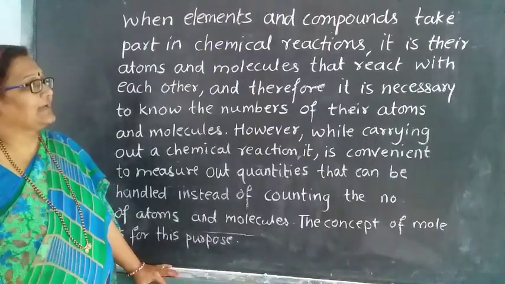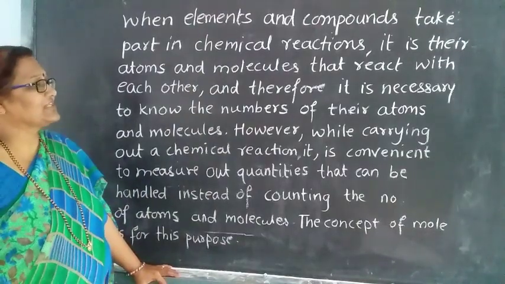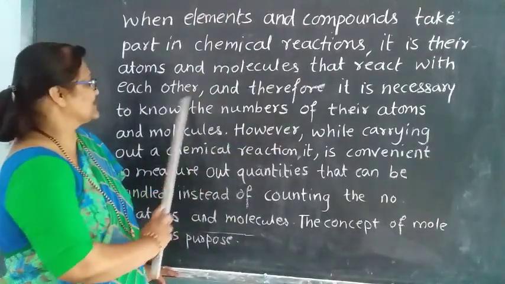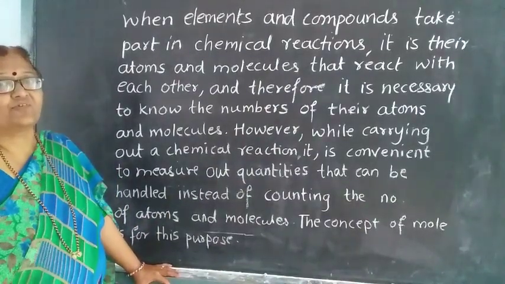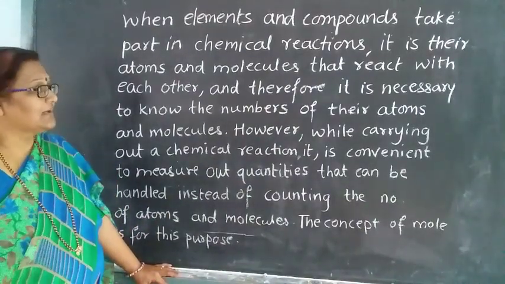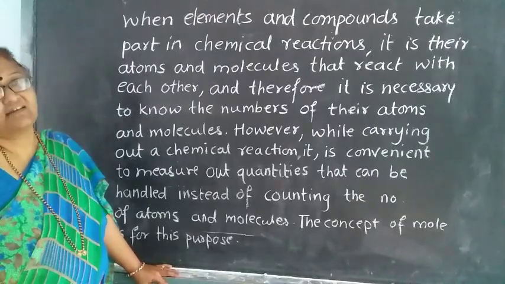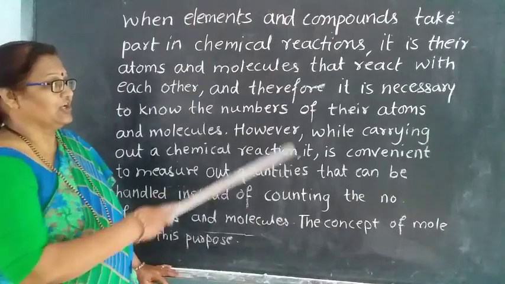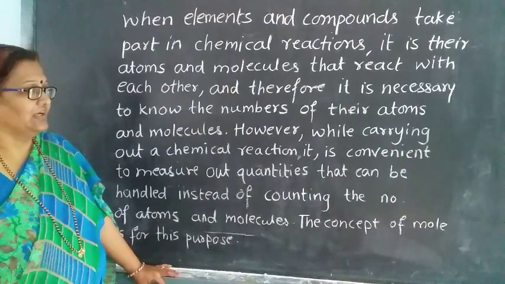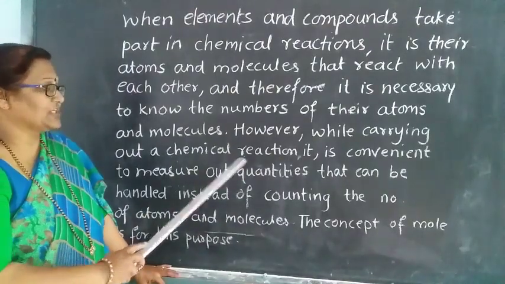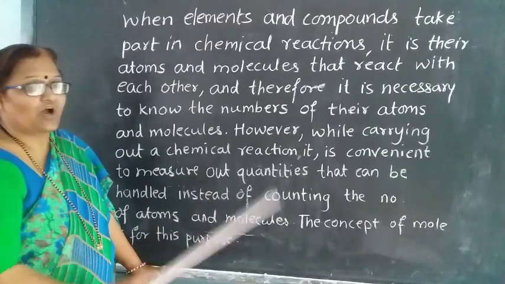In the chemical reaction, the atoms and the molecules react with each other, and therefore it is necessary to know the number of atoms or molecules that are reacting. However, while carrying out the chemical reaction, it is convenient to measure out the quantities that can be handled instead of counting.